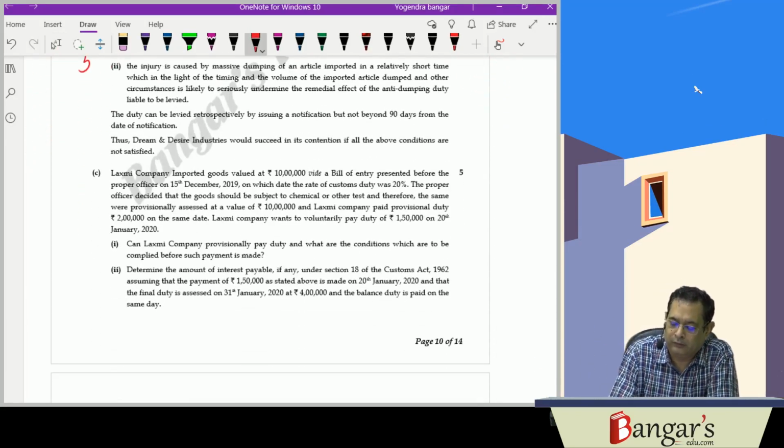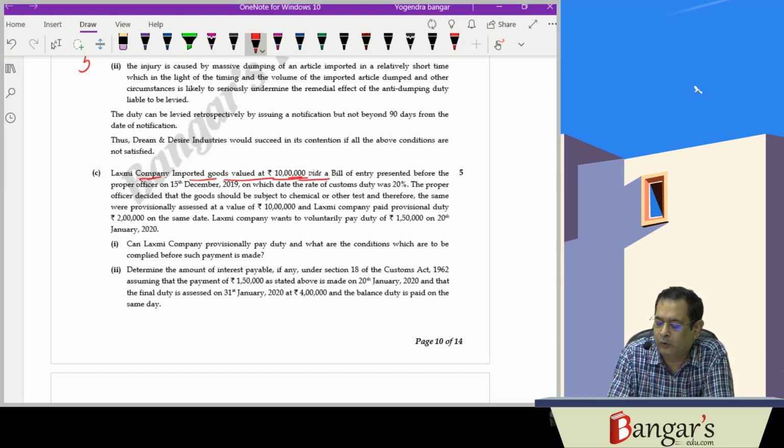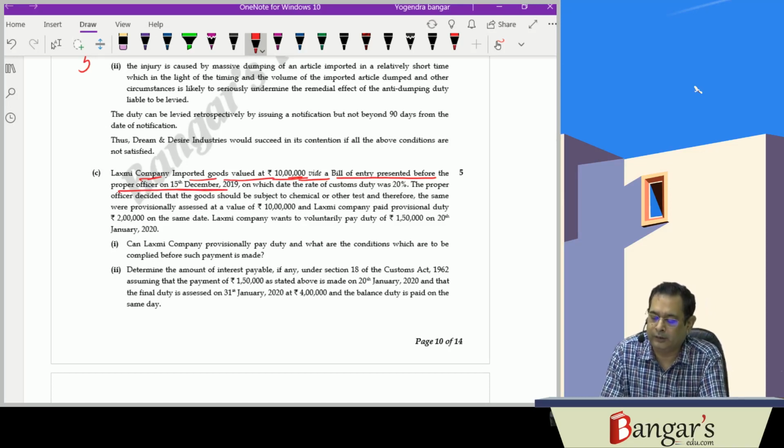Next question is, Lakshmi company imported goods valued rupees 10 lakhs, via a bill of entry before the proper officer on 15th of December 2019, on which the rate of custom duty was 20%.